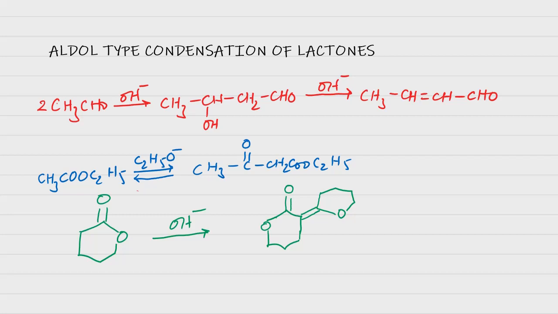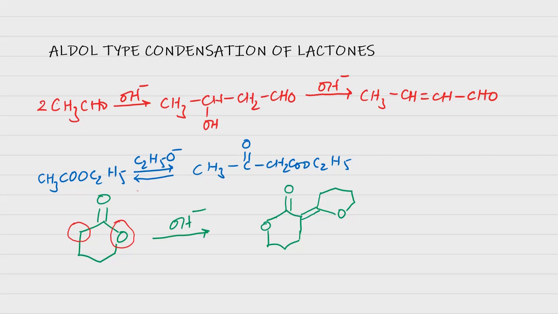And the closed chain esters like lactones undergo aldol type condensation reactions again, because in the lactones one side of it is blocked. See, this side has no alpha hydrogen atoms and this side has two alpha hydrogen atoms. Now they will be acidic again, and of course that undergoes aldol condensation reaction.